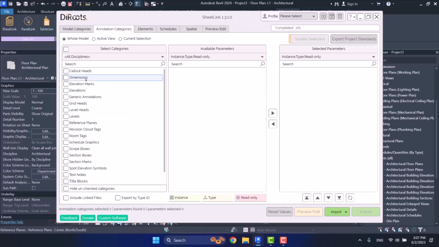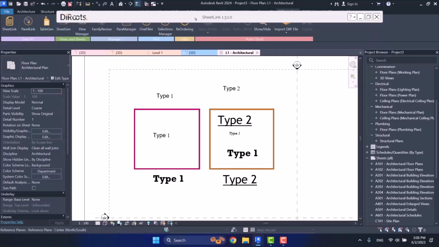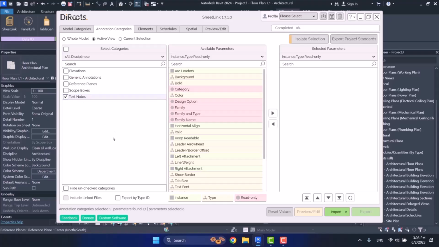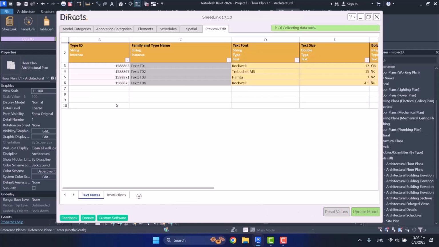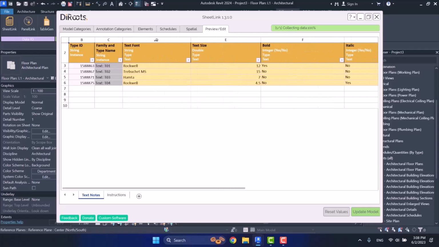Okay, here in SheetLink plugin, I set it on active view so that it only functions for this view. And here I choose text note category, and I also tick on export by type ID. First, I want to show you something. Let's see how many types we have. Here I say I want text font, text size, bold, italic, and underline. Is that right? So I get a preview from it. And then I organize it a little bit so that we can see the whole schedule here.